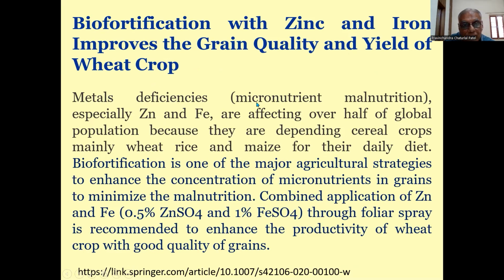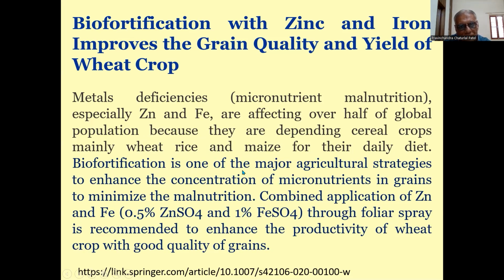Micronutrient malnutrition, especially zinc and iron deficiency, is affecting over half of the global population because they are depending on cereal crops, mainly wheat, rice, and maize, for their daily diet. So the diet of the world globally is wheat, rice, and maize.